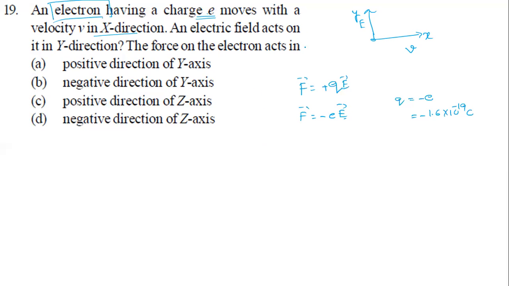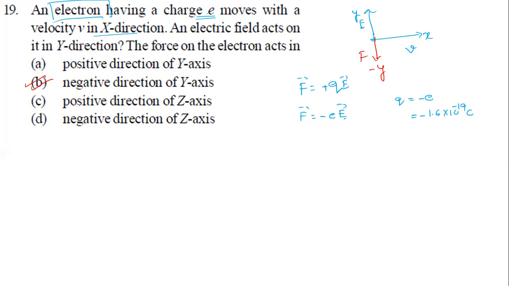Now look here. Since there is an electric field along the y direction, in which direction must the force be? Along the negative y direction. So the electric force is along the negative y axis. Where is that option? B option.